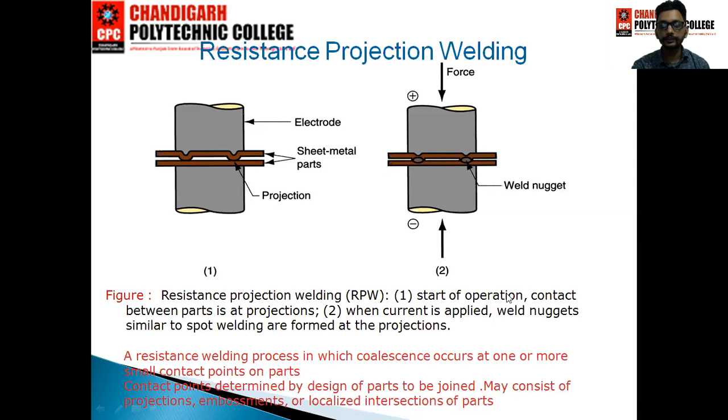Resistance projection welding, start of operation. First point is the start of operation, and the second point is when current is applied, weld nuggets similar to spot welding are formed at the projections. In the second diagram, the positive terminal is connected to the upper electrode, the negative terminal to the lower electrode, and after that the operation starts, the metal between the parts is melted, and after melting for some time it solidifies. So in resistance projection welding, two dissimilar metals are joined together by projection welding.